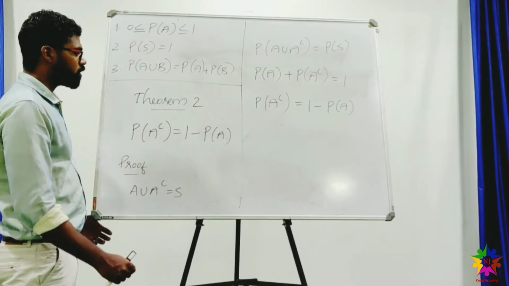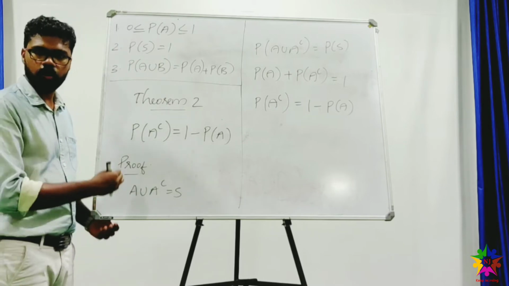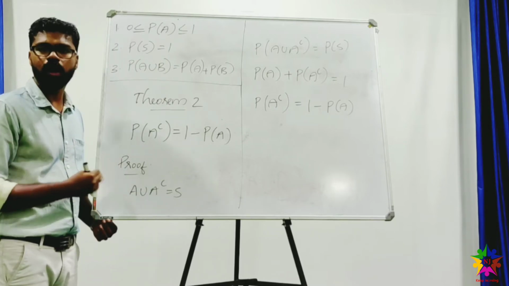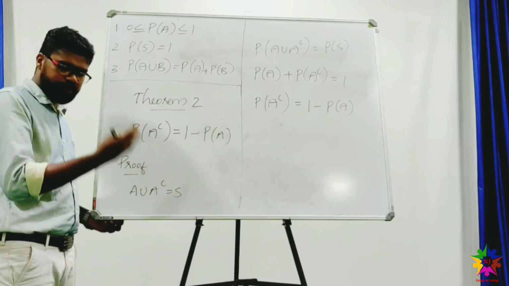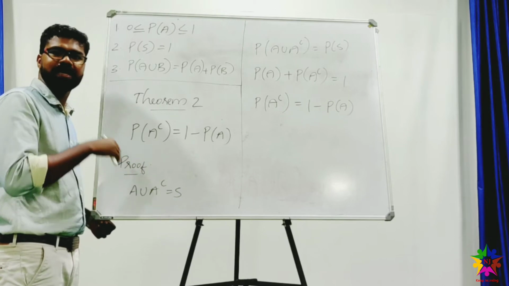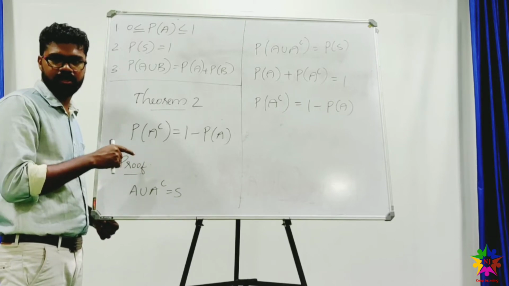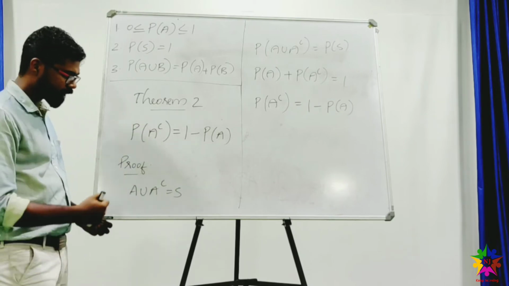Okay, so let us discuss theorem 2 here. That is, probability of A complement is equal to 1 minus probability of A. So what is A complement? A complement means nothing but the events that are in S, not in A. Okay, so let's see how it can be derived.